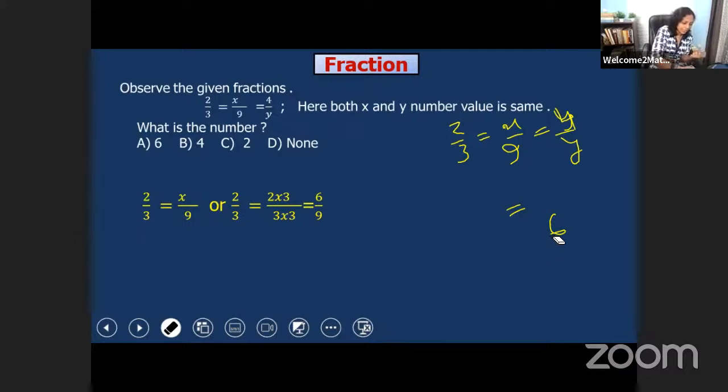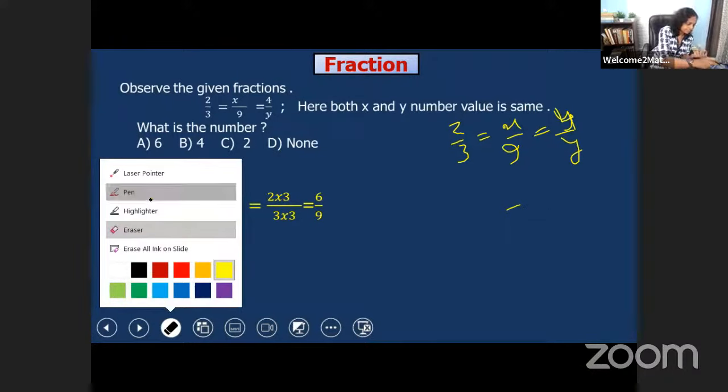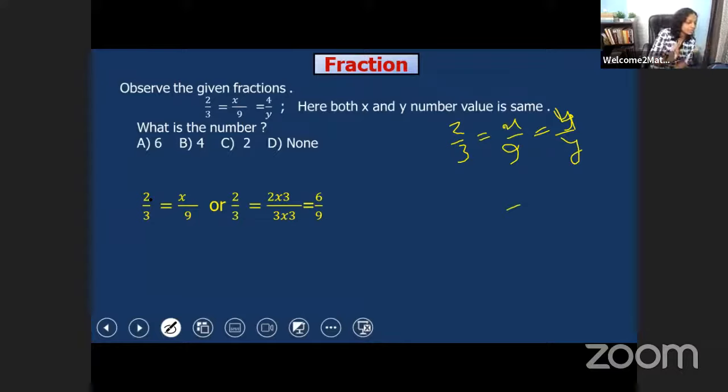So that is why here you can see 2 by 3 is equals to x by 9. So here we have x and in denominator we have 9. So how can we get 9? Because here we have 2 by 3. Whenever we multiply 3 by 3, we'll get 9. From 2 by 3, whenever we multiply 3 by 3, we get 9.